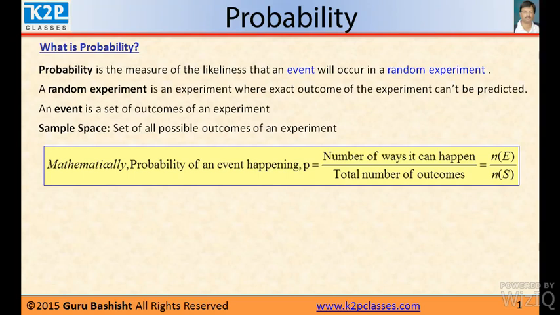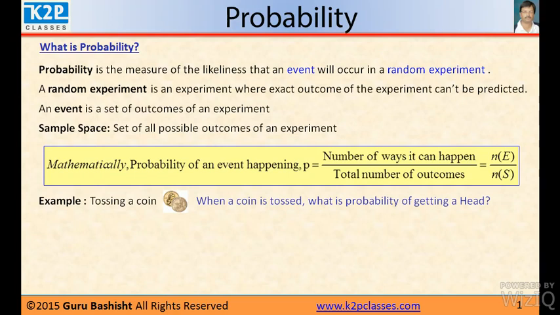In our course, we have to learn mathematical probability. Now, tossing a coin. When a coin is tossed, what is the probability of getting a head?